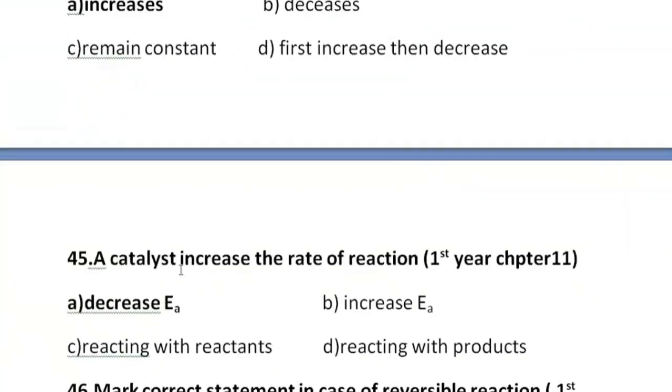45th MCQ is, a catalyst increases the rate of a reaction by decreasing the activation energy, increasing activation energy, reacting with reactants, or reacting with the products. A option is correct here, that a catalyst decreases the activation energy and increases the rate of a reaction.